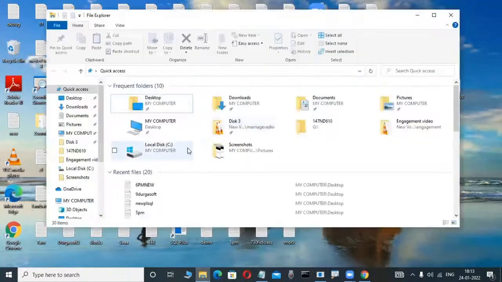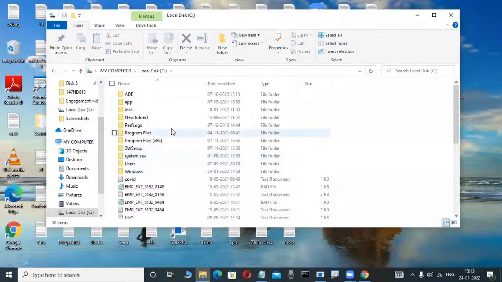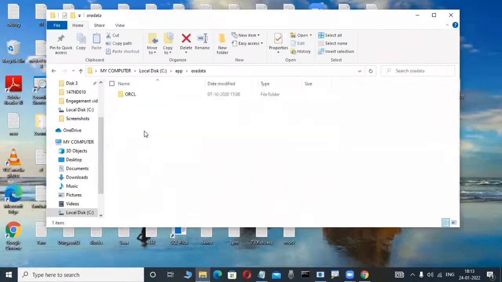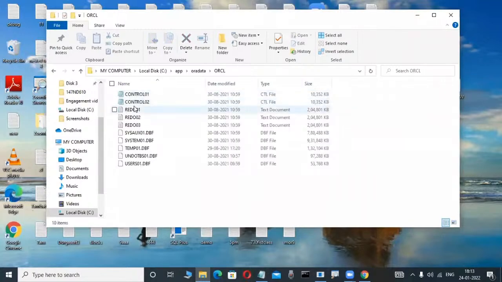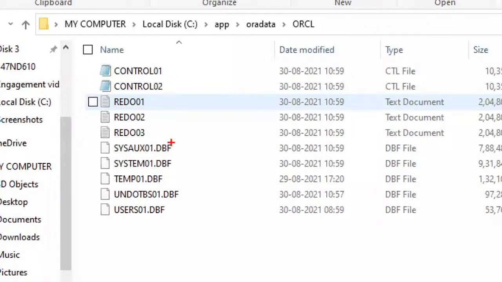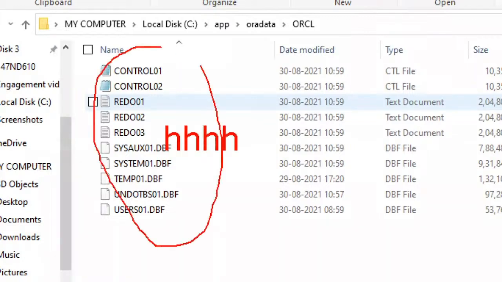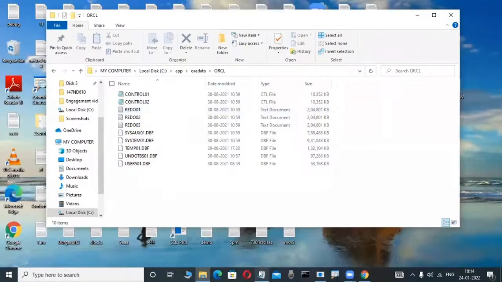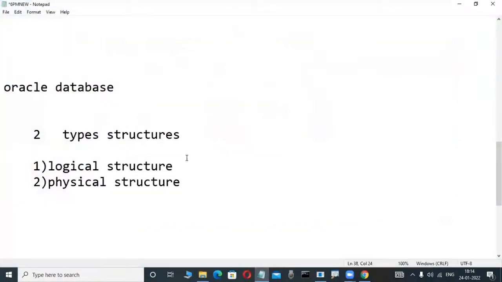In my system, I'm installing Oracle. How you are installing Oracle, we are learning in the next classes. Don't worry. I'm installing Oracle in the C drive or somewhere, and in this C drive your table is not available. Whatever table I'm creating is not visible in the C drive or D drive. That's why a logical structure means a structure which is not visible in the operating system.